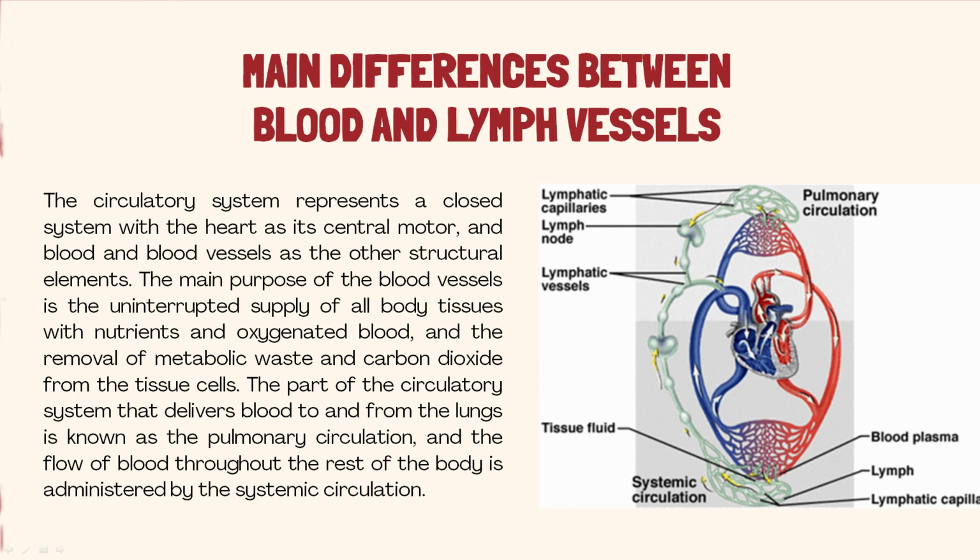The part of the circulatory system that delivers blood to and from the lungs is known as the pulmonary circulation, and the flow of blood throughout the rest of the body is administered by the systemic circulation.